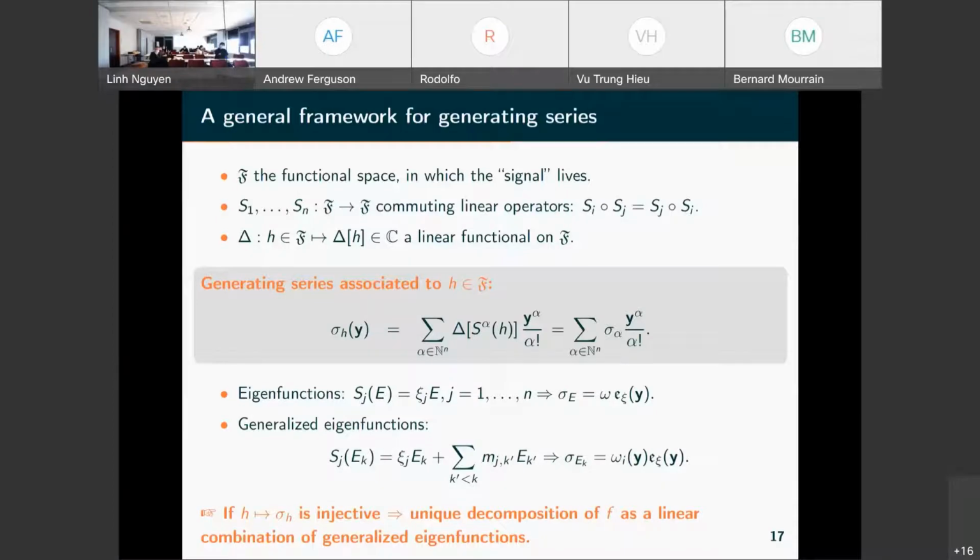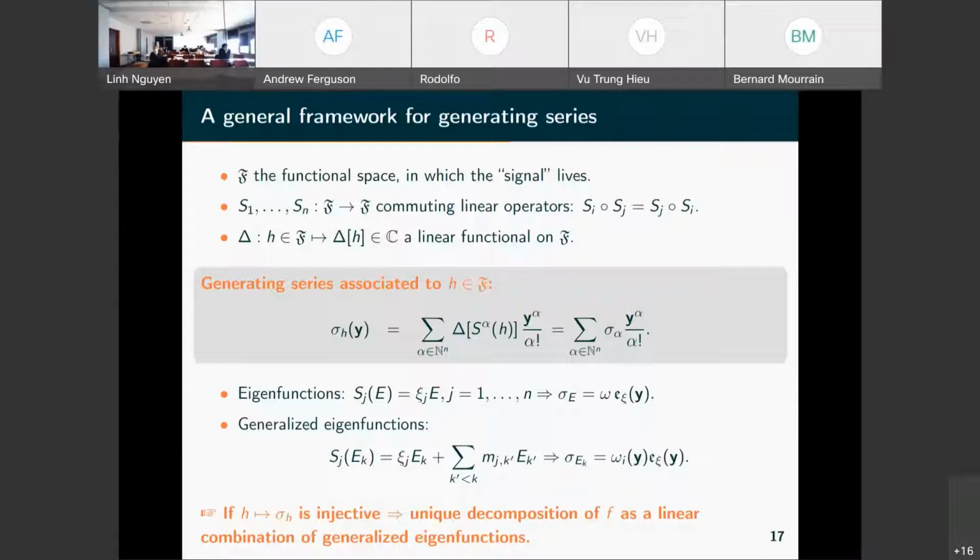And the coefficients omega ij which appear, and the points zeta ij which appear, can be related to the eigenfunctions and generalized eigenfunctions of the operators Sj. In particular, the points will be associated to the eigenvalues: the coordinates will be the eigenvalues of the operators Sj.